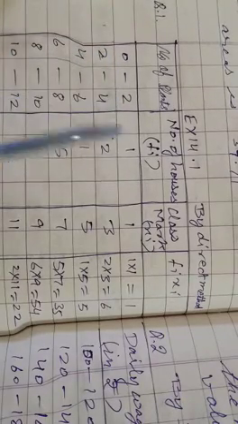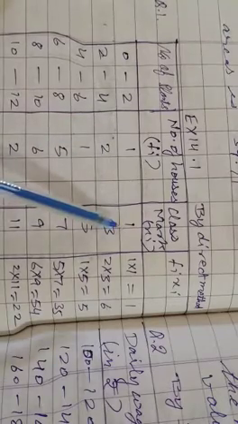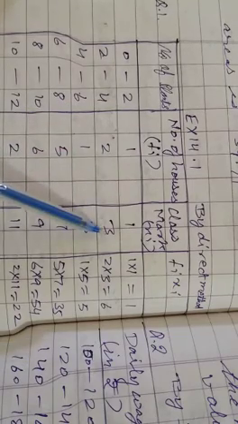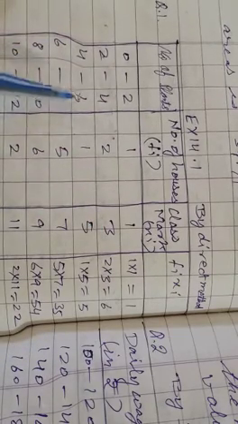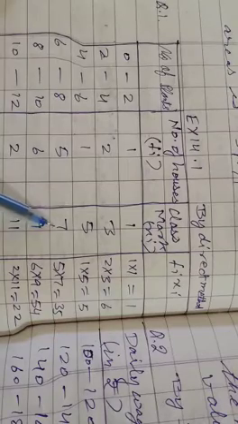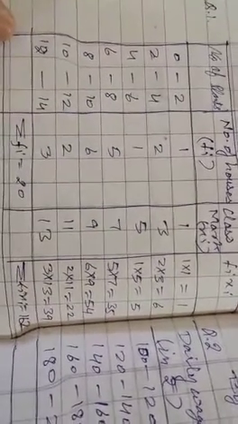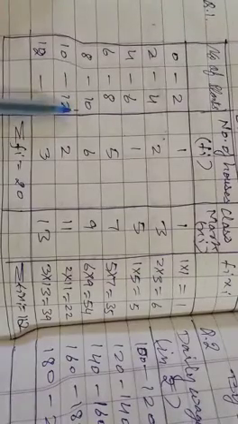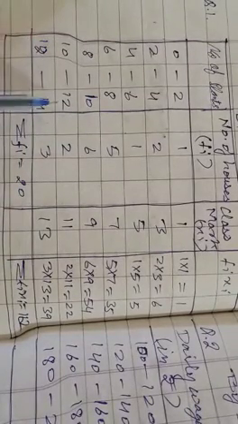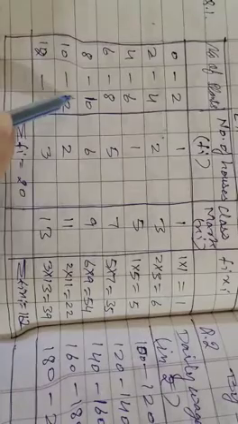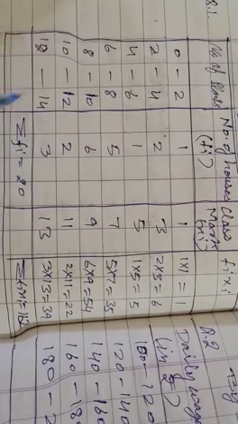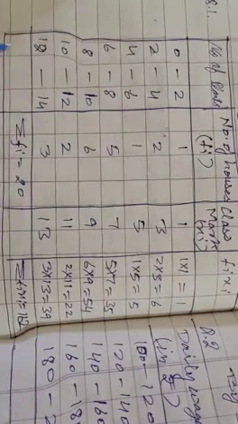0 plus 2 is 2, divided by 2, that is 1. 2 plus 4 is 6, 6 divided by 2, we get 3. 4 plus 6 is 10, 10 divided by 2, we get 5. 6 plus 8 is 14, divided by 2, we get 7. 8 plus 10 is 18, divided by 2, we get 9. 10 plus 12, that is 22, divided by 2, we get 11. 12 plus 14 is 26, divided by 2, we get 13.